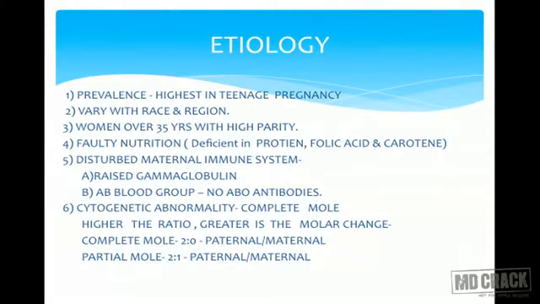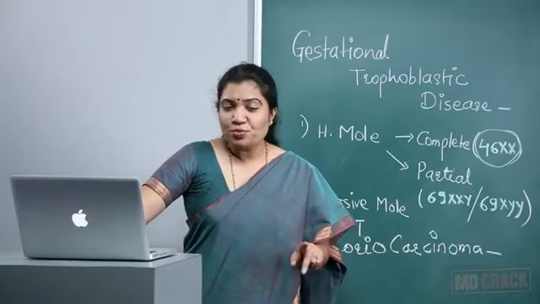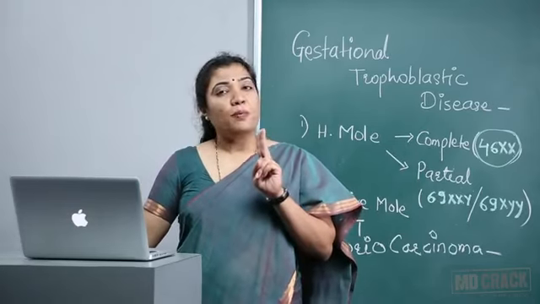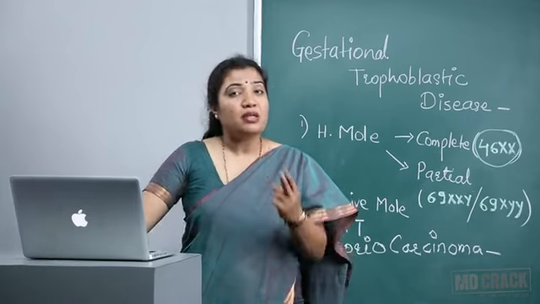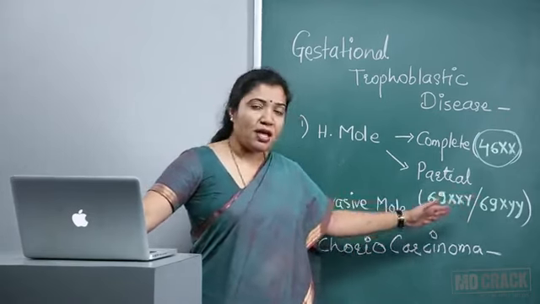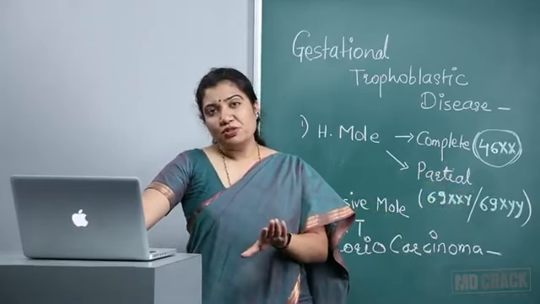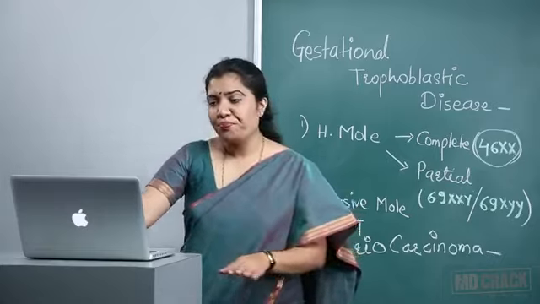Partial mole, the ratio is 2:1. Two paternal, one maternal. So excessive father is also not good. There has to be one maternal set and one paternal. If paternal is available in two, that causes triploidy, and that leads to partial mole. There would be a baby, but there would be presence of molar tissue along with it.